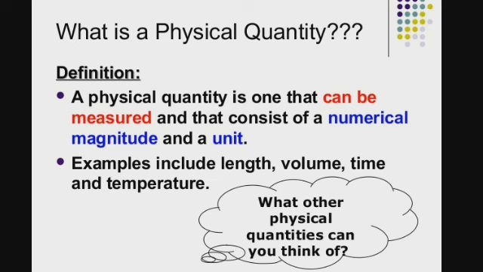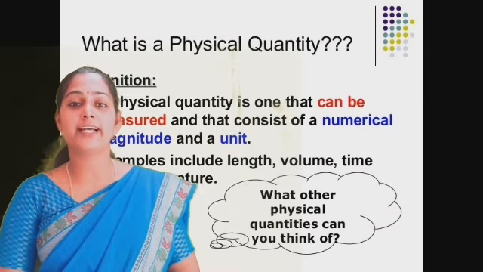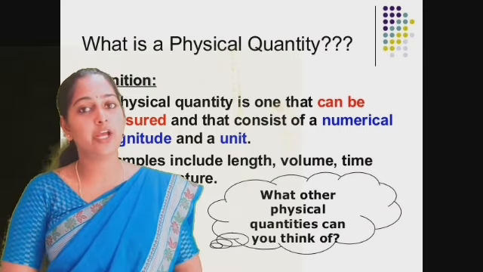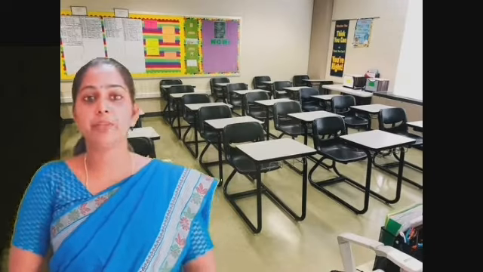Like that, in physics, there are physical quantities. What is a physical quantity? A physical quantity is one that can be measured and that consists of a numerical magnitude and a unit. Example, length, volume, time and temperature. That is physical quantity. These measurable physical quantities are classified into two quantities.